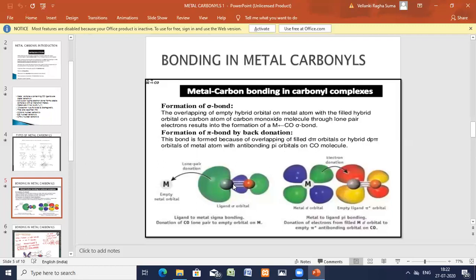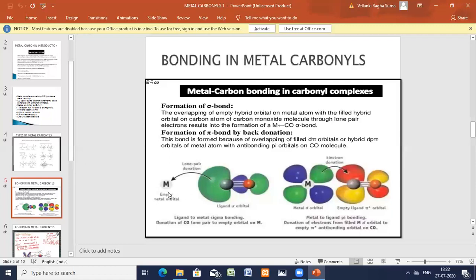In carbon monoxide, you have one more anti-bonding pi orbital, and in the metal you have a d pi orbital. The metal's d pi orbital is filled, and the anti-bonding pi orbital of CO is not filled.